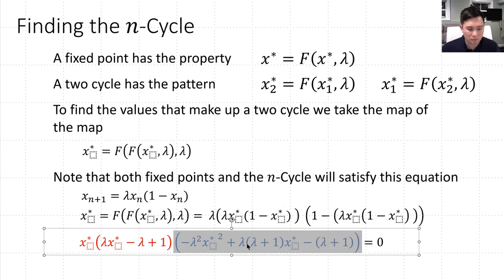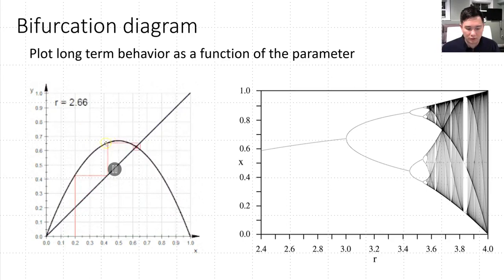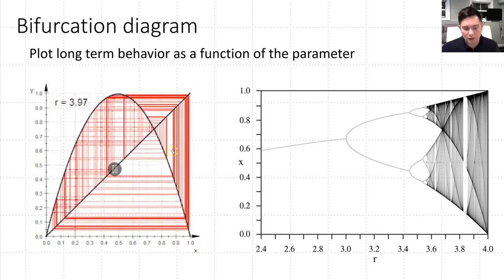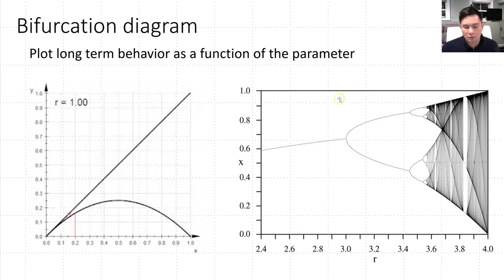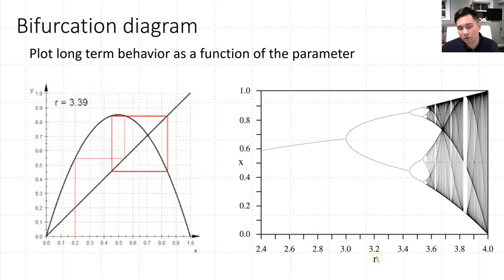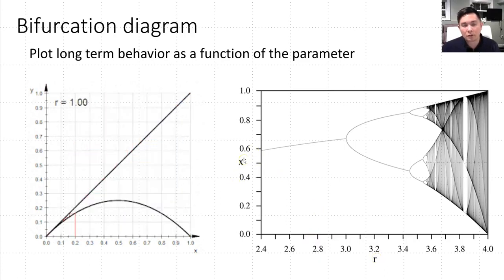Okay, so let's talk about the bifurcation diagram. We can see a nice visualization of what happens. Here we have our fixed point. Now we start getting our 2 cycle. And then we start getting into chaos. What the bifurcation diagram is plotting is those final couple hundred, maybe a couple thousand states as a function of, in this case, r, but it really is lambda, versus our final states here. So let's take a look at this a little bit closer.